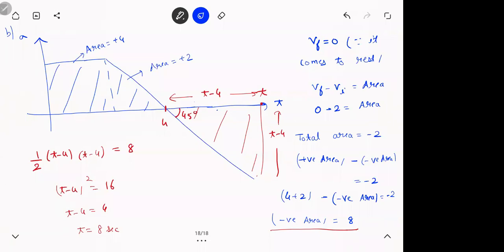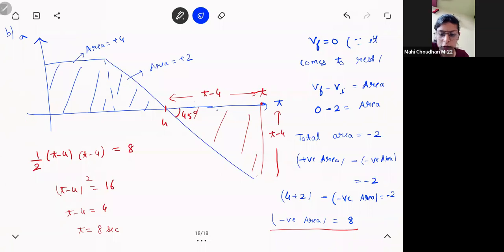Clear with this? So can you explain that negative area part again?